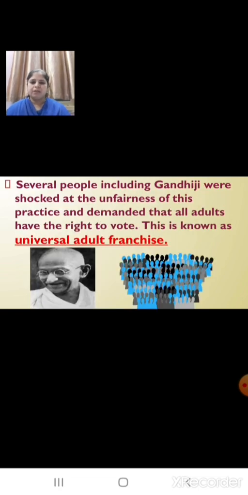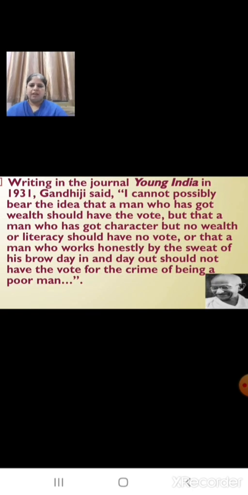And several people, including Gandhiji, were shocked at the unfairness of this practice and demanded that all adults have the right to vote. This is known as universal adult franchise. This means that all the adults in the country should be allowed to vote irrespective of their caste, class, creed, religion, etc. So, writing in the journal Young India in 1931, Gandhiji said, "I cannot possibly bear the idea